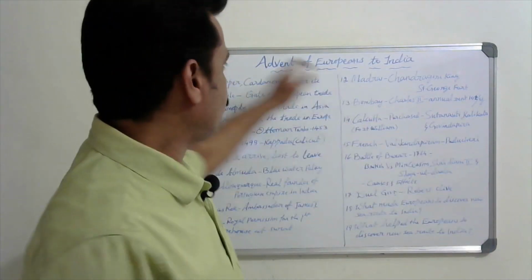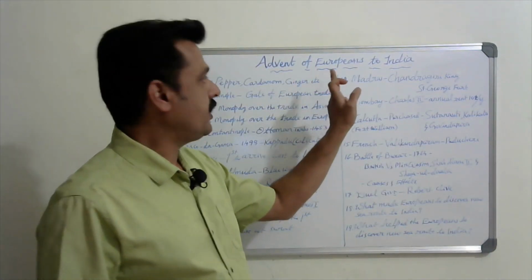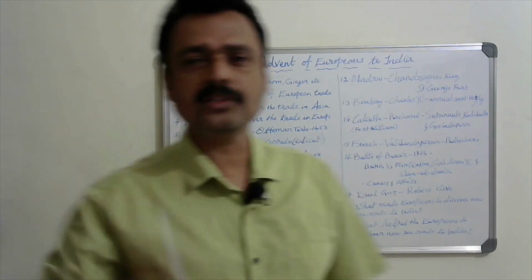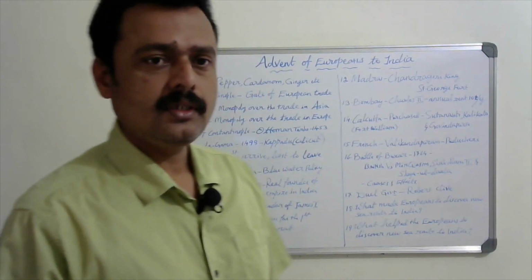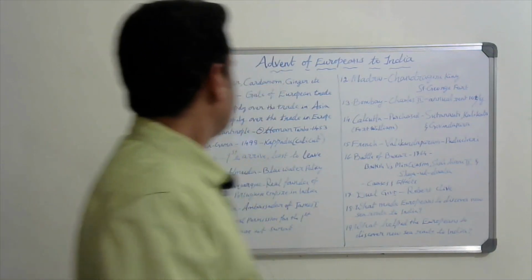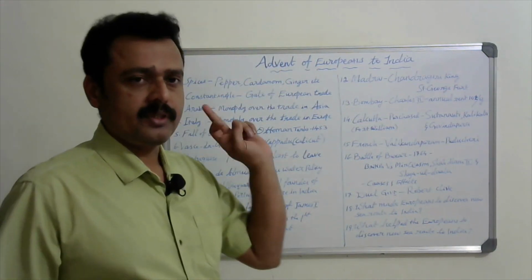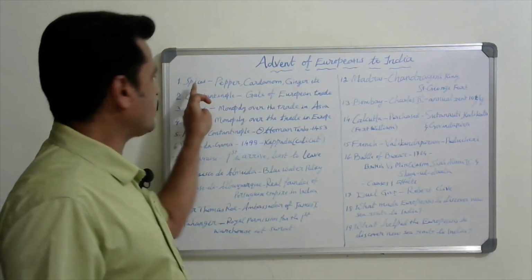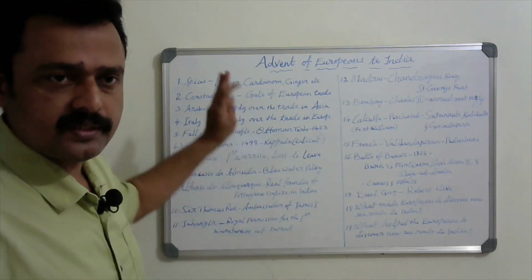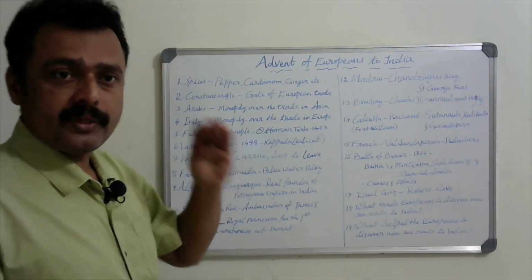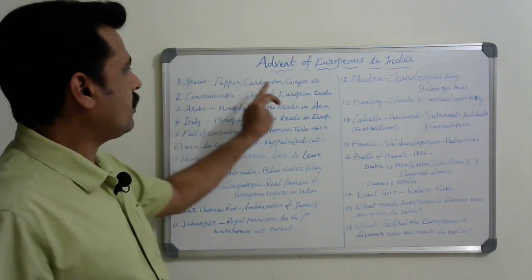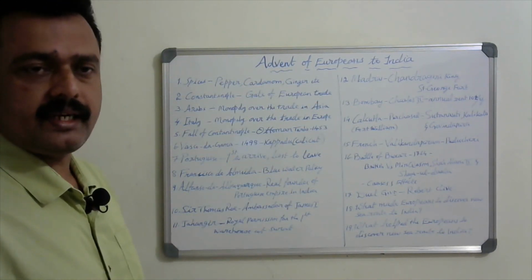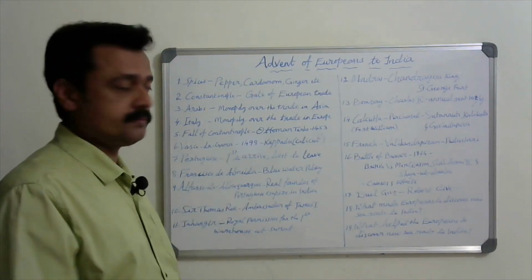Let us come to the first lesson, Advent of Europeans to India. The history first lesson. Which are the important points here? Let us see. Dear students, see here. The first important one: the trade between India and Europe. There are important spices for which the Europeans had demand: pepper, cardamom, ginger, etc. Mainly spices have great demand in Europe.